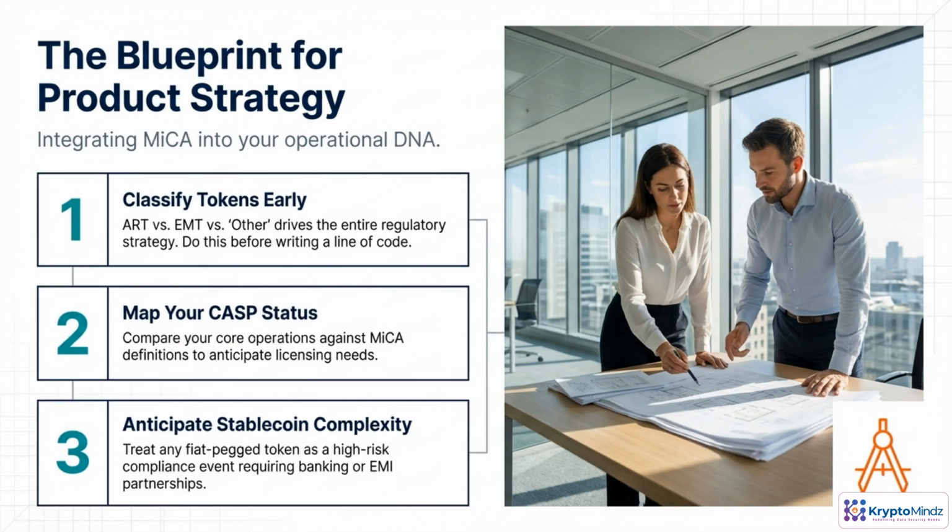As you build products under MiCA, think in 3 moves. First, classify every token up front. Your label determines your obligations. Second, map your services against CASP definitions, so licensing never surprises you. Third, treat stablecoins as complex, high-stakes projects that demand early banking and EMI alignment.